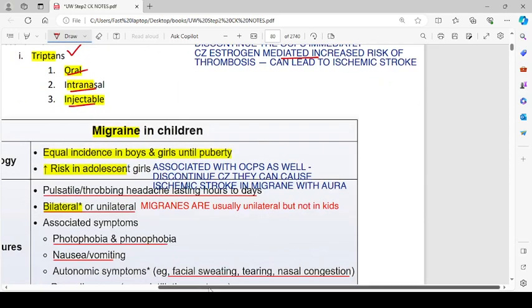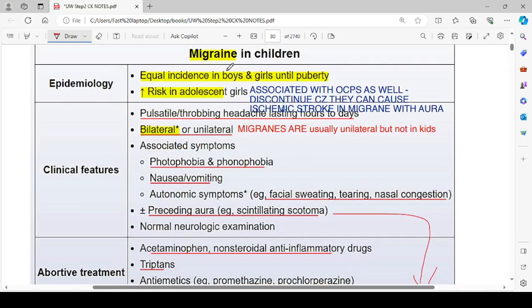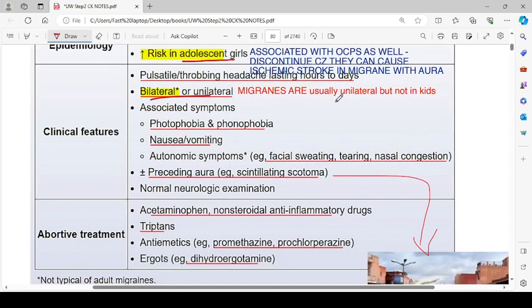So for migraine in children, there's a table about that. Epidemiology: equal incidence in boys and girls until puberty. There is an increased risk of development of migraine in adolescent girls, associated with oral contraceptive pills as well. Discontinue them because they can cause ischemic stroke in migraine with aura. Clinical features include pulsatile throbbing headache lasting hours to days, bilateral or unilateral. Migraines are usually unilateral, but not in kids.